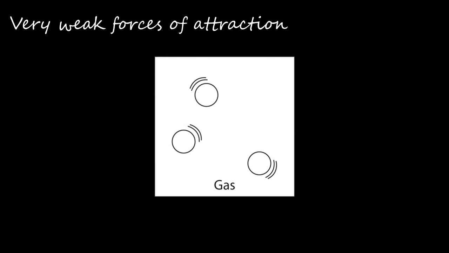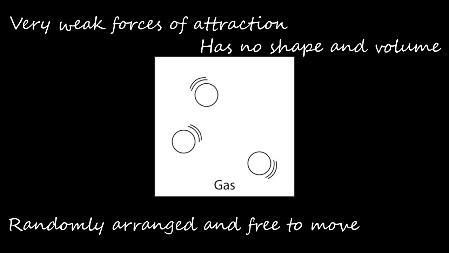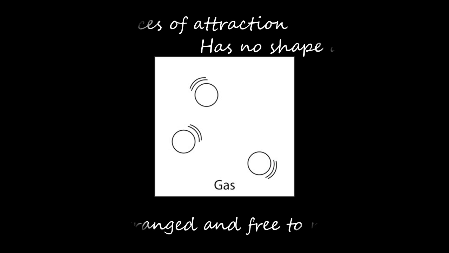In gases, the forces of attraction between the particles are very weak. They are randomly arranged and free to move and are far apart. The particles in gases travel in straight lines. The particles move constantly with a random motion. The hotter the gas gets, the faster they move.